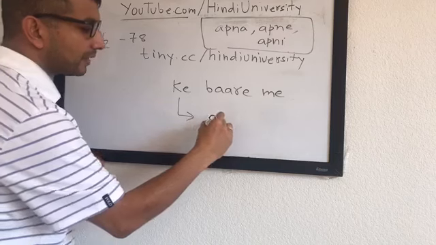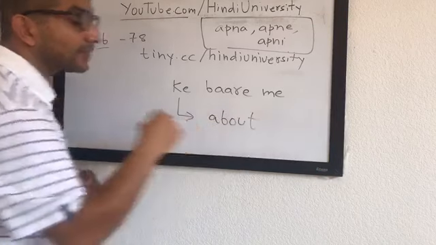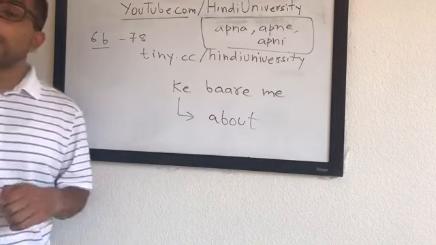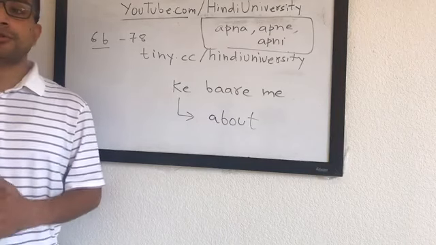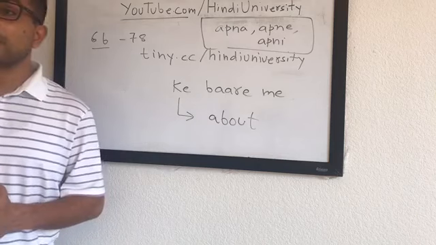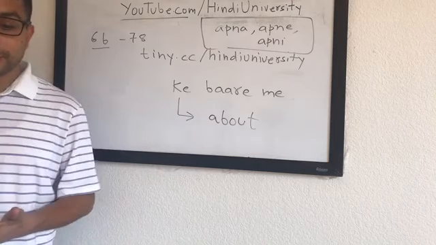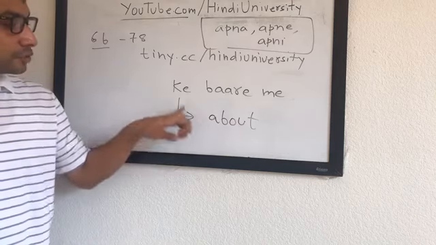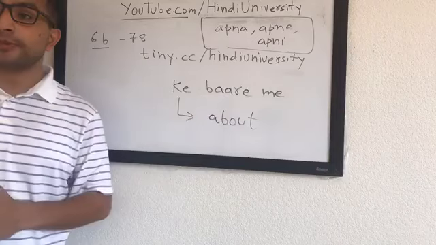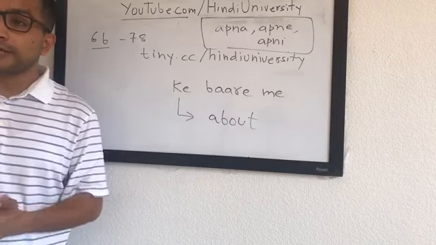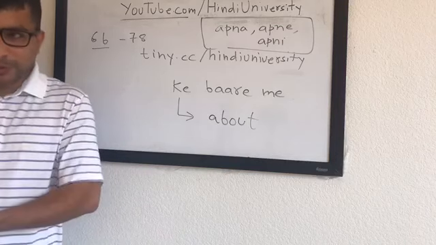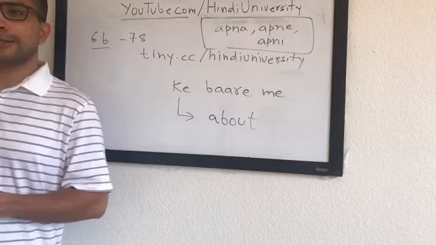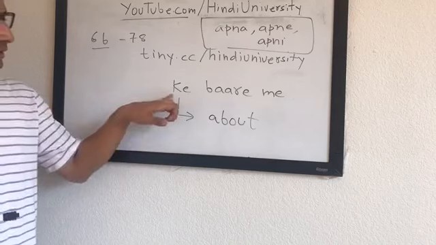Means about. About. Okay? अपने बारे में, like, तुम अपने बारे में सोचती हो, you think about yourself, okay? About मैं पेरिस के बारे में जानना चाहता हूँ, I want to know about Paris, okay? So we will practice more about this keyword, how to use के बारे में, okay? आपके बारे में कुछ बताइए, tell me about yourself. Like when you meet a new person, you want to know about them, right? आपके बारे में कुछ बताइए, right? So we will practice more in the next class, okay?